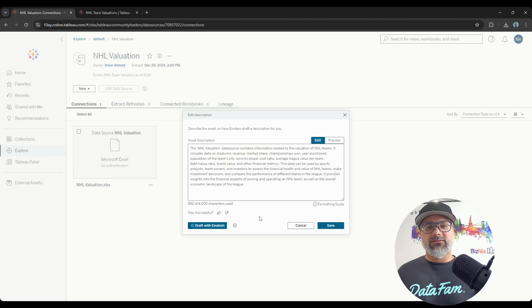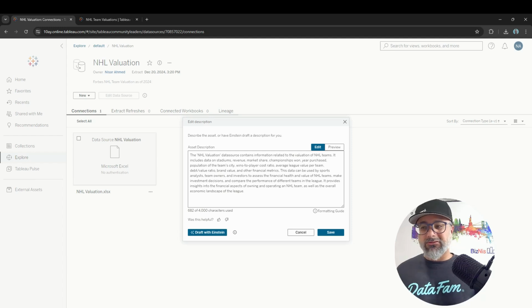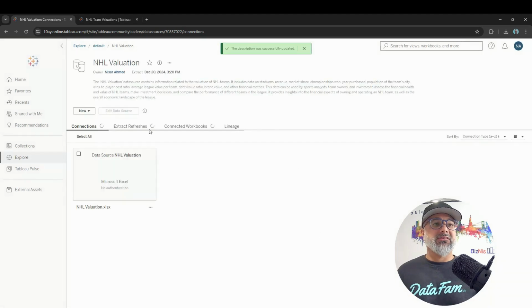And what you notice here, and this is pretty good, because not only does it explain what this data set is, it also talks about some of the key features that I developed. What I have in here, the metrics, and what it's used for. It can really assist with a lot of people who may have roadblocks when it comes to documentation, particularly with their data source and dashboard. So I'm going to save this and I'm going to start working in Tableau Pulse.